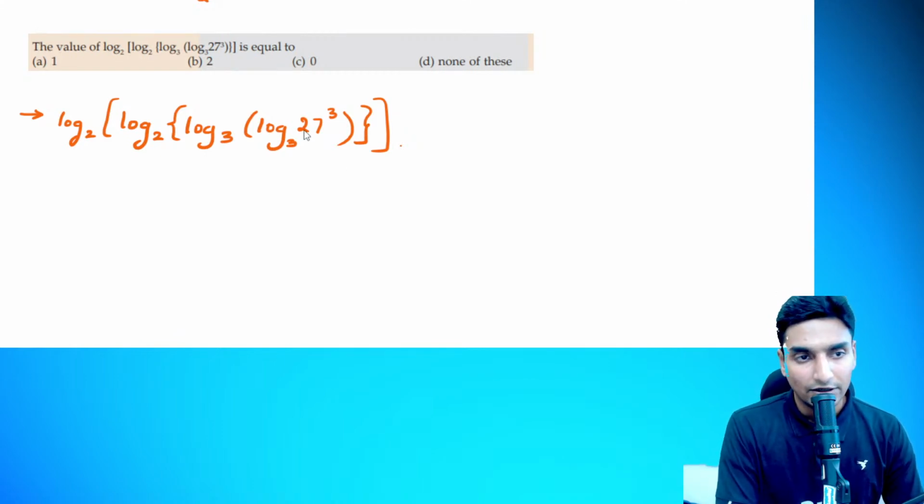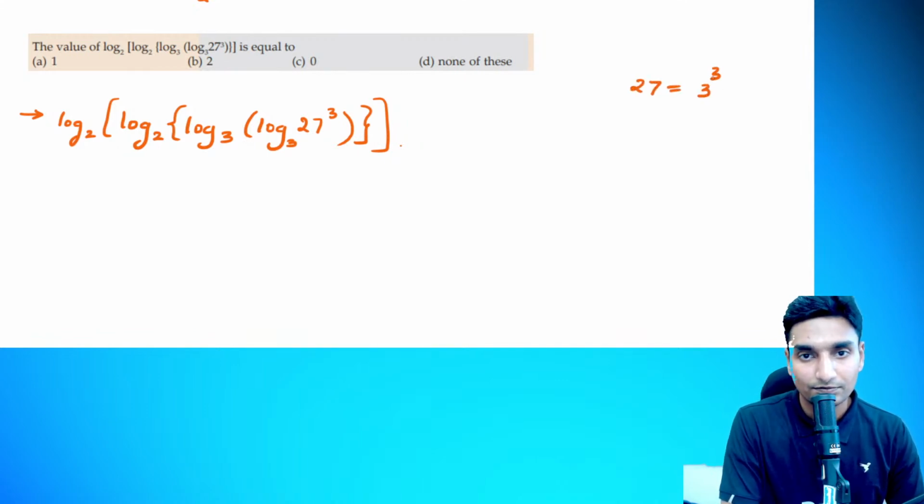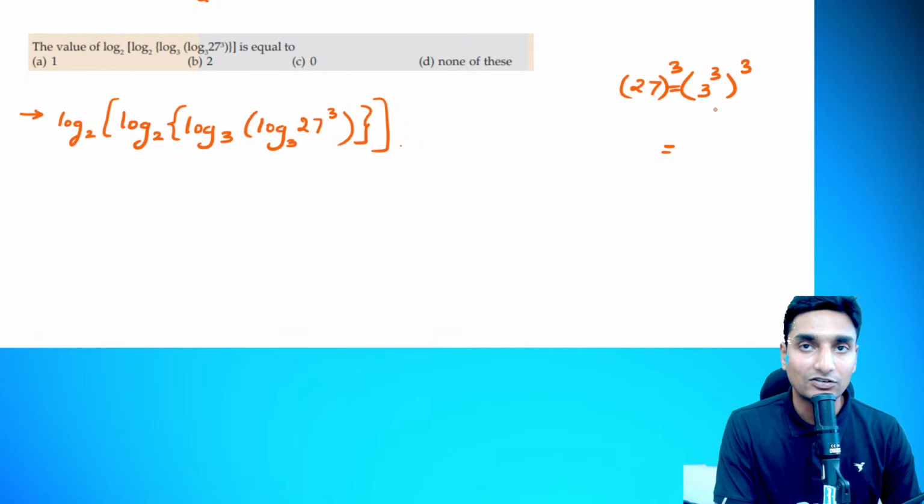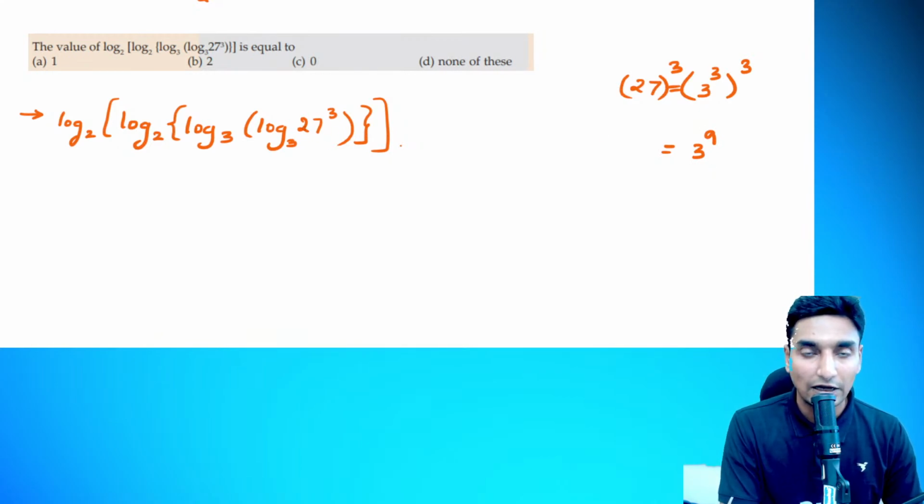Here, if you see, we can write this 27 as 3 cube, guys. Correct? 3 into 3 is 9, 9 into 3 is 27. So the question has given 27 whole cube, so 3 cube will become 3 cube whole cube. Correct? A raised to m whole raised to n is a raised to m into n. 3 raised to 3 into 3, and that is 9. So this element, 27 cube, is going to be 3 to the power of 9.